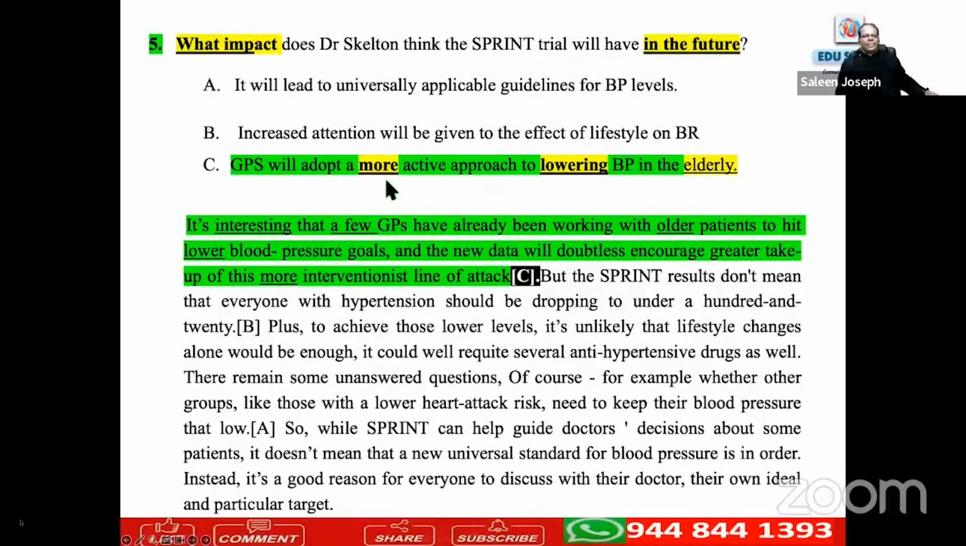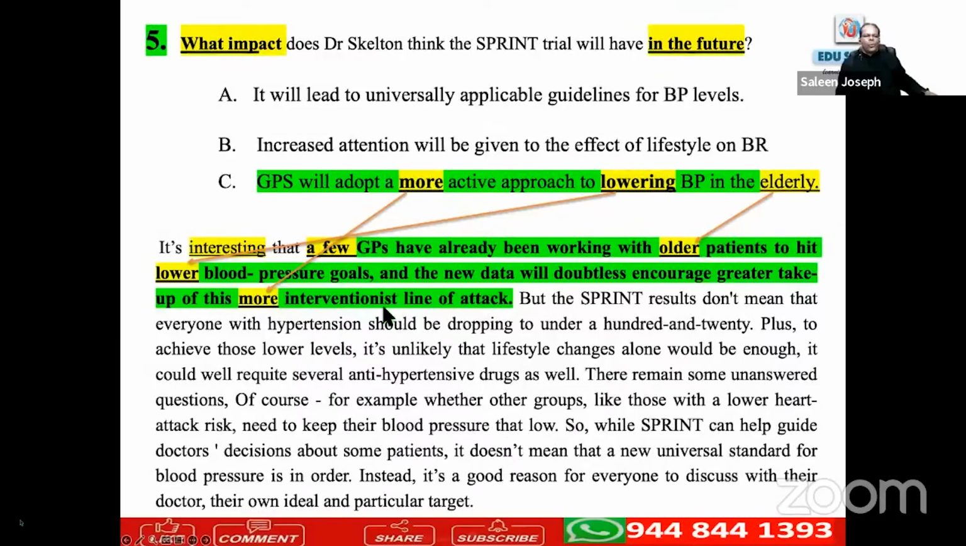You see, more and lowering elderly. What impact in the future? Speculation. Option C, yes. See, more interventionist. They take up this more interventionist line of attack. GPs will adopt a more active approach. More interventionist line of attack, more active approach.